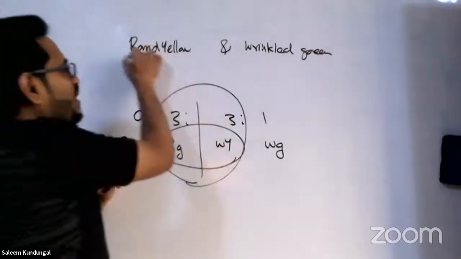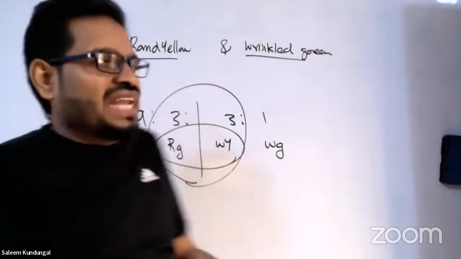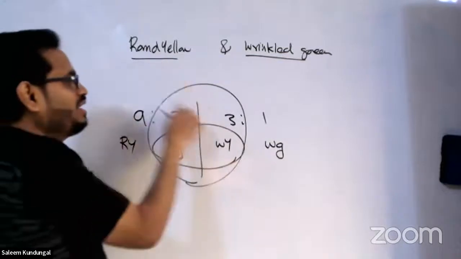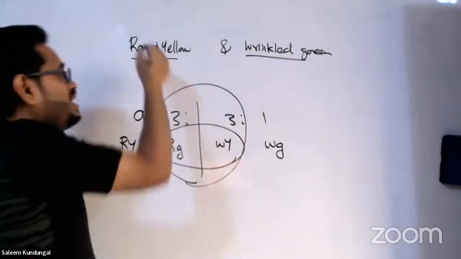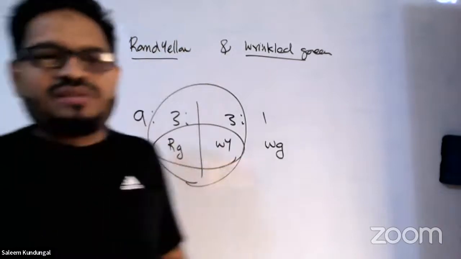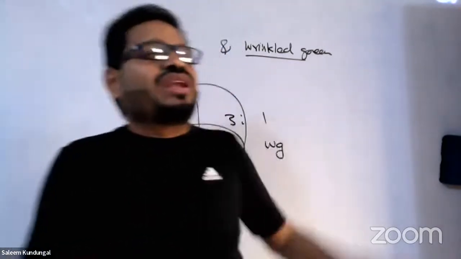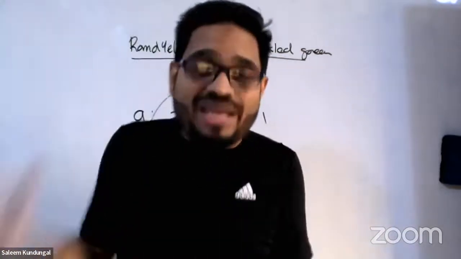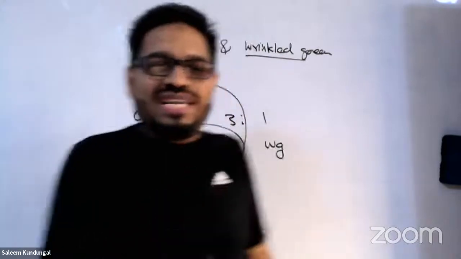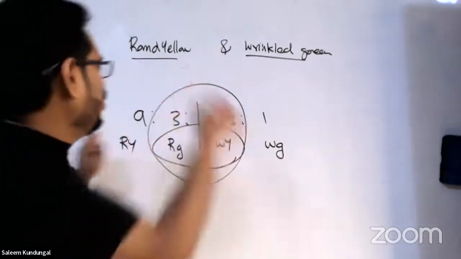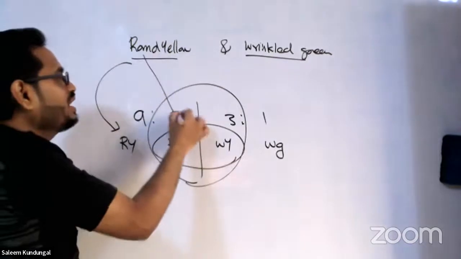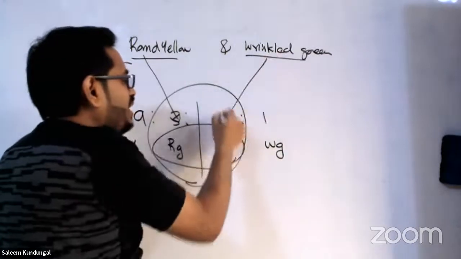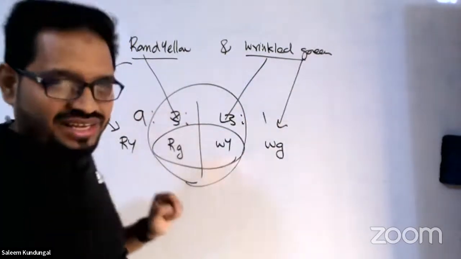Okay. So when round yellow and wrinkled green, two different characteristics, were brought together to a hybrid, what happened? While this hybrid was made, this character did not depend on the other character. Round was not at all adamant that I will go only with yellow. Wrinkle was not at all adamant that I will have to only stay with green. No. Round had his freedom to choose either I go with yellow or I go with green. He could even choose green. Wrinkle had his freedom to go with what? Yellow or with green. Okay.